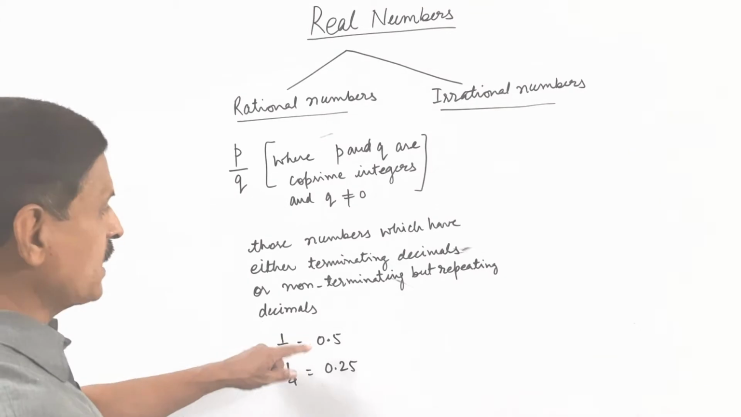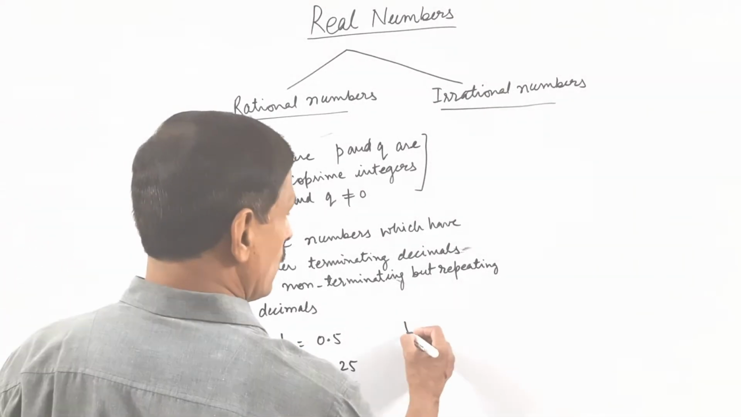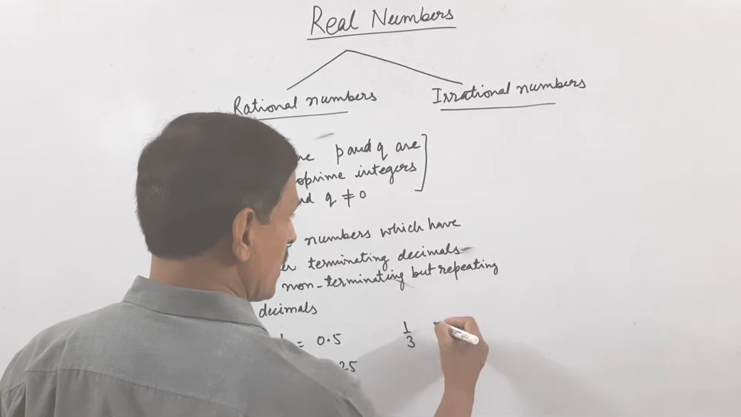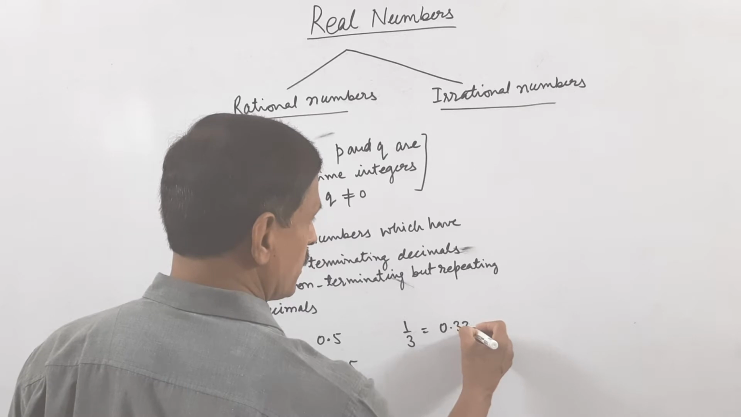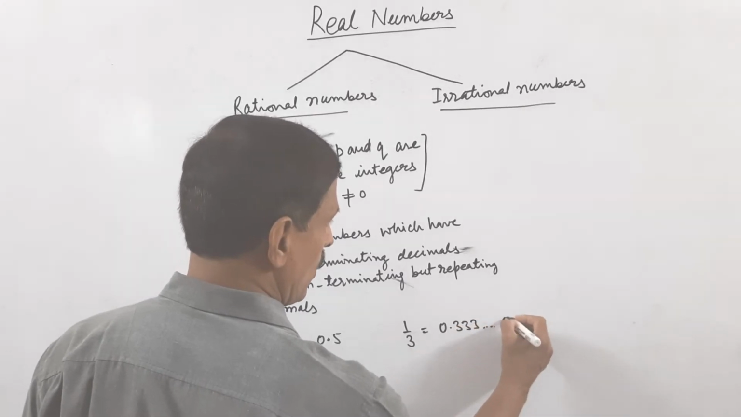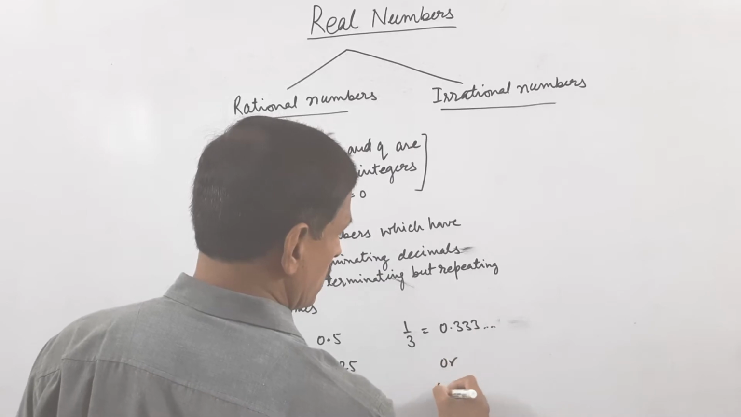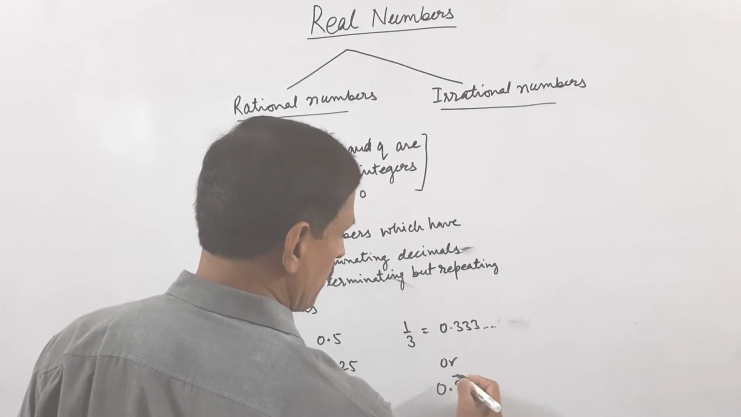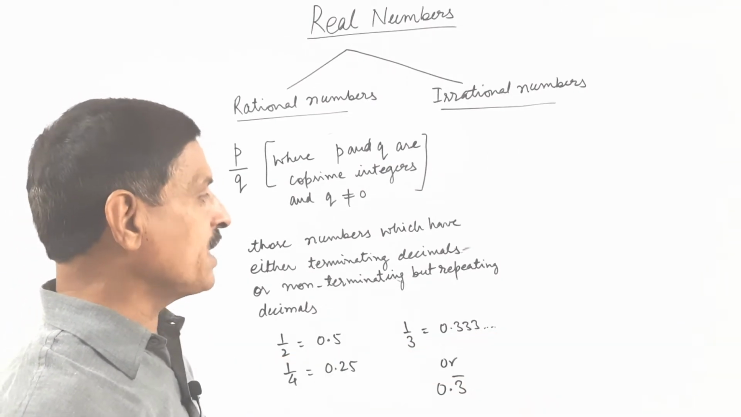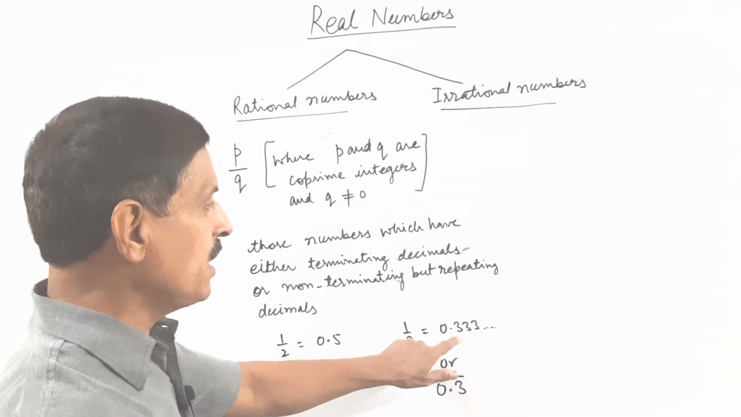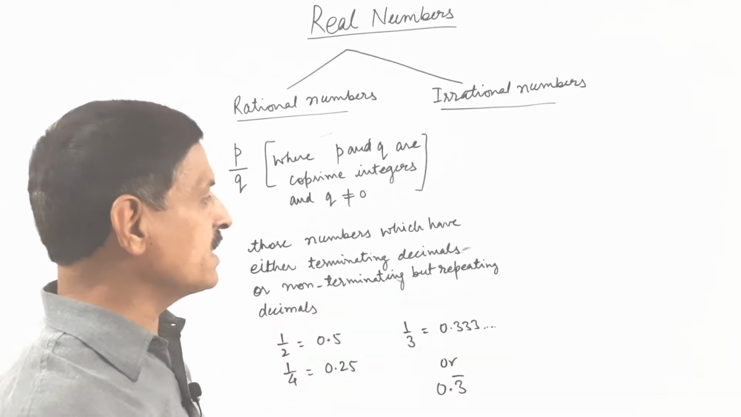0.25. So these have a terminating decimal, but 1 upon 3, that is equal to 0.333, or 0.3 bar, is a non-terminating but repeating decimal. The same digit 3 is repeated continuously and the division is never ending.